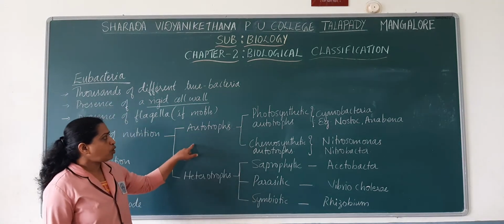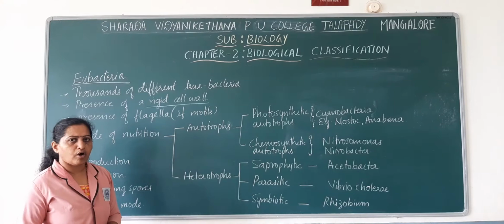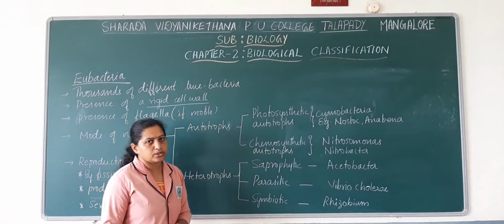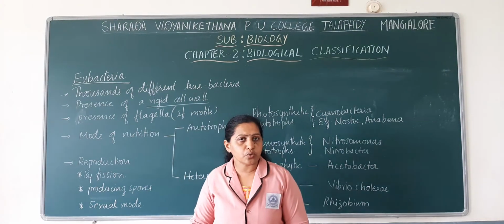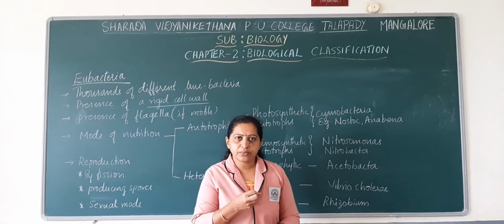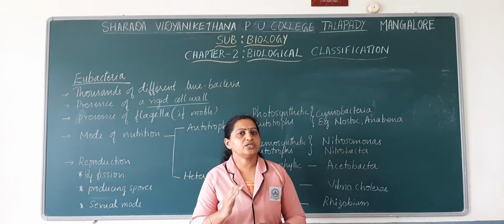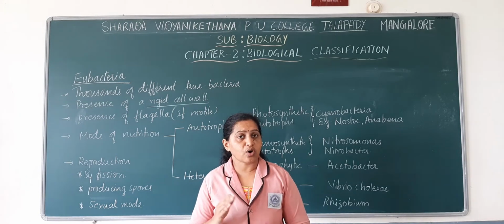First we will see the examples for photosynthetically autotrophic. Already I have mentioned the difference between photosynthetically autotrophic and chemosynthetically autotrophic. Photosynthetically autotrophic organisms take up inorganic substances, and by utilizing solar energy they convert the inorganic substances into organic substances or food.